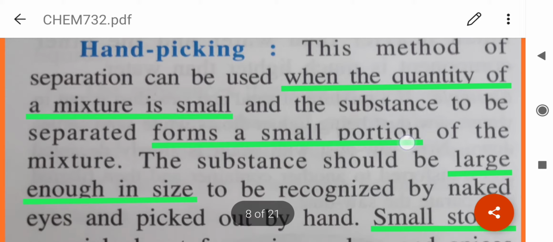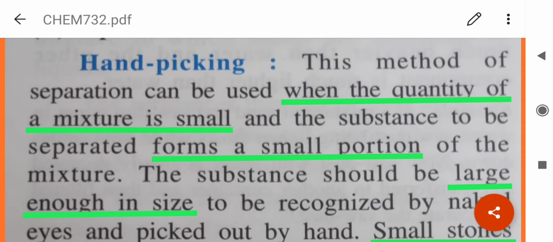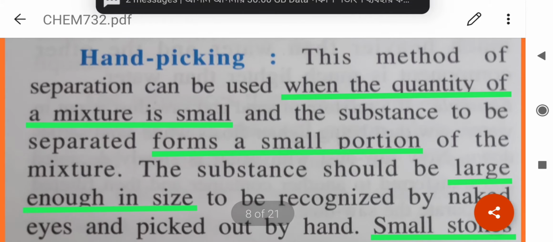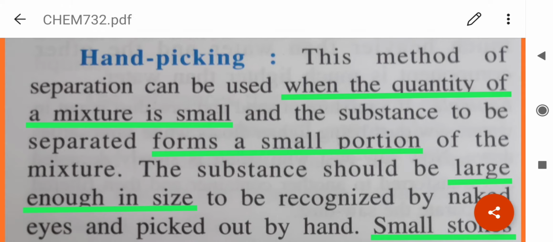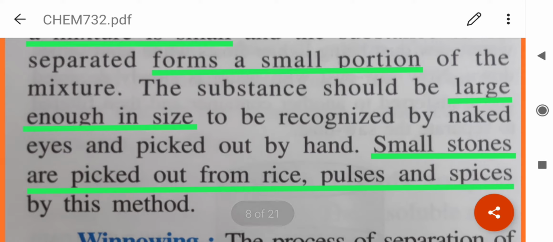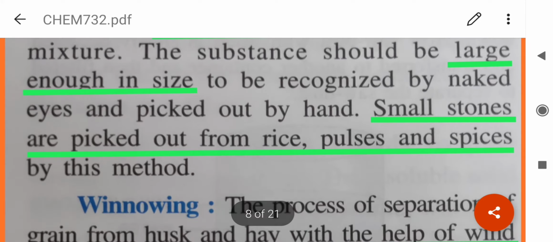I think you all have seen this at home. How do we separate small stones from rice, or pulses which contain small stones in them? What do we do? We hand pick, isn't it? So this method is used when the quantity of mixture is small and the impurity forms a small portion of the mixture, and it should be large enough in size, and it should be of different color or shape, so that we can easily pick it up.